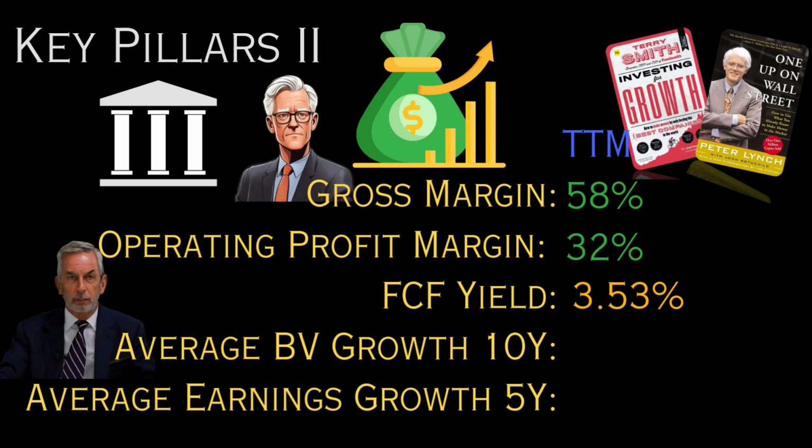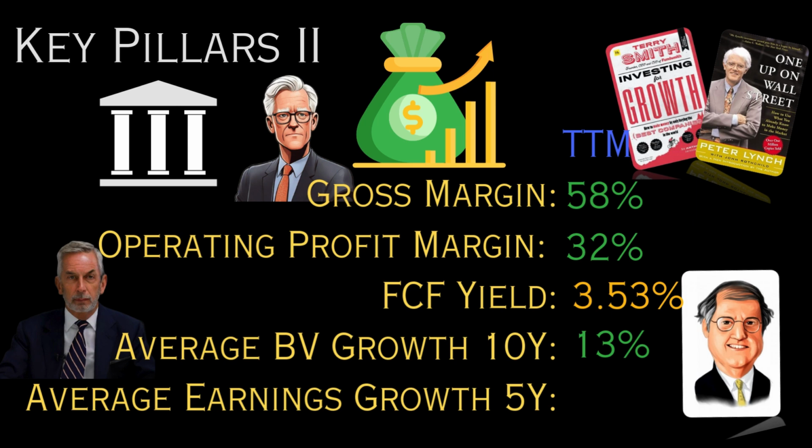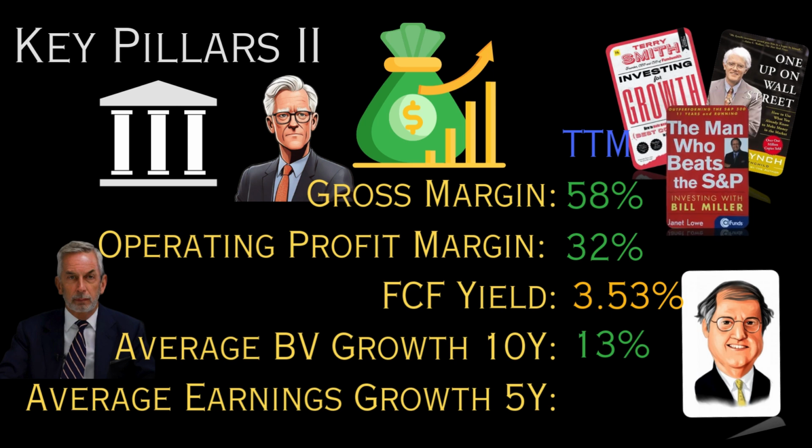Next, we assess the 10-year book value growth as potential shareholders. For Alphabet, this is 13%, exceeding the 10% target, scoring 1 point. Lastly, Bill Miller believes earnings growth is the biggest indicator of a company's stock price. Alphabet's 5-year net income growth is 24%, exceeding the 10% target, scoring 1 point.